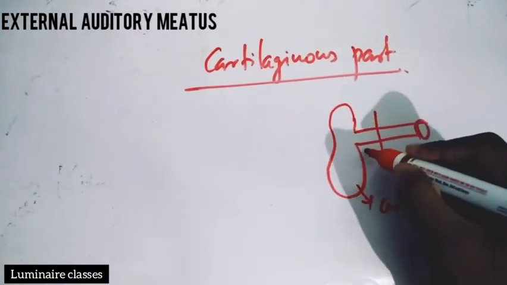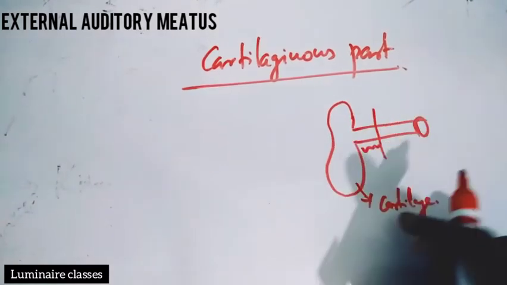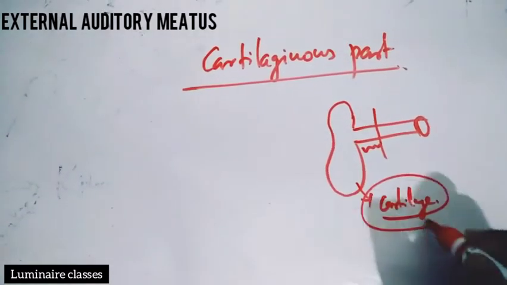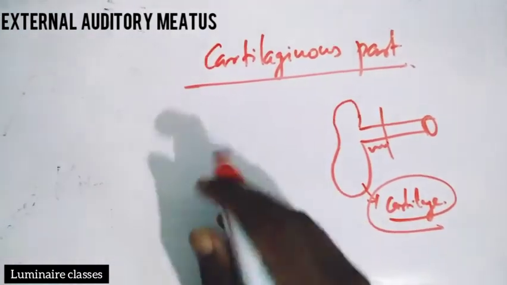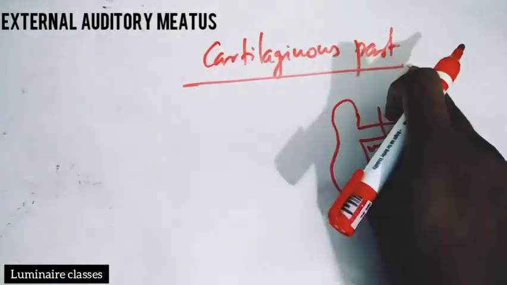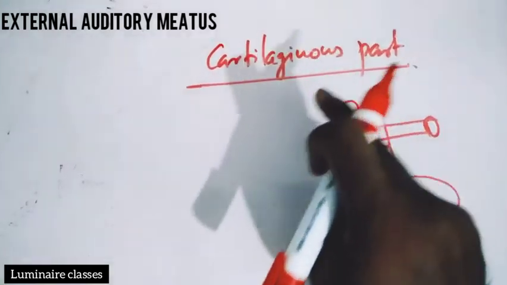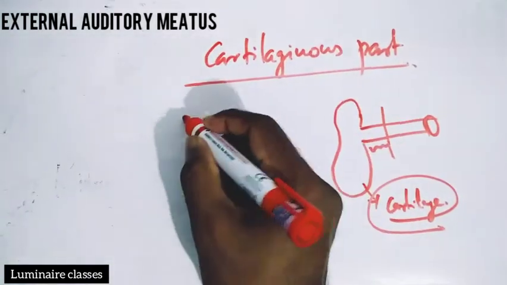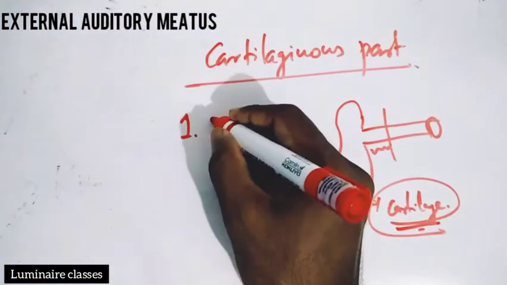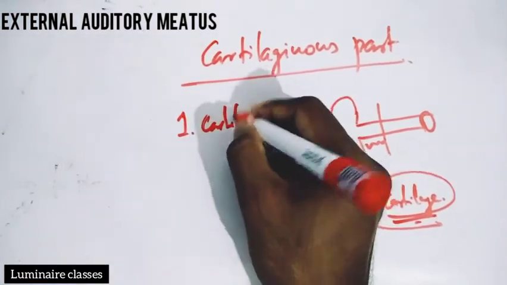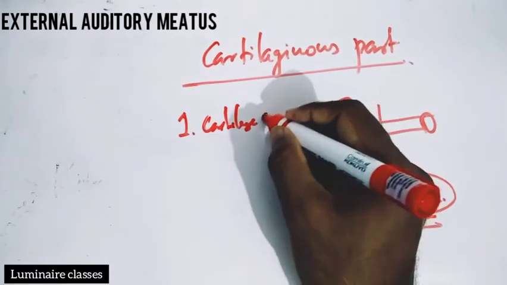So the initial cartilaginous portion is a continuation of the cartilage of the auricle. Among the 5 points about the cartilaginous part, the first point is it is the continuation of the cartilage of the auricle.